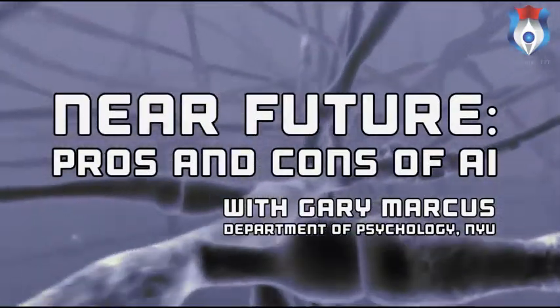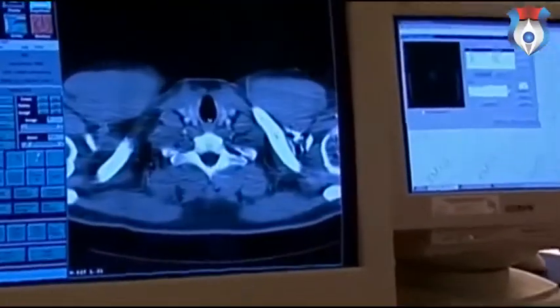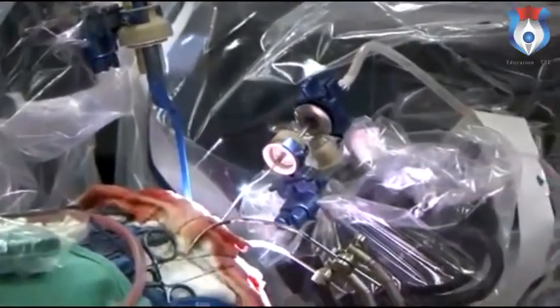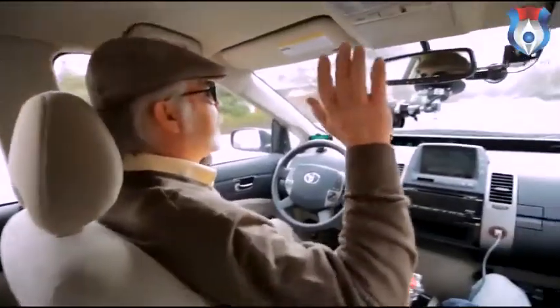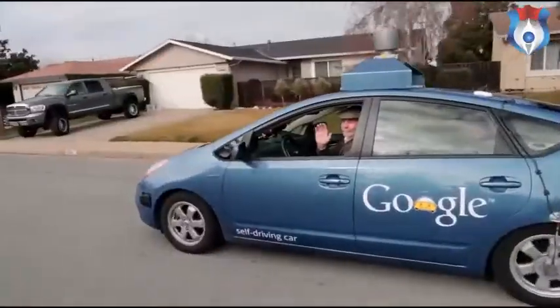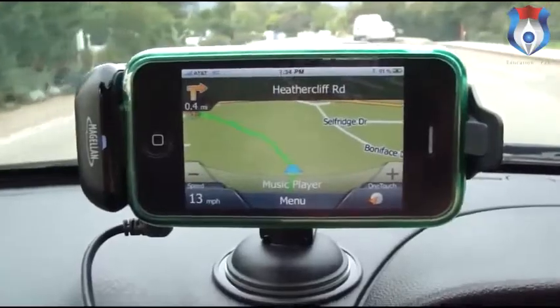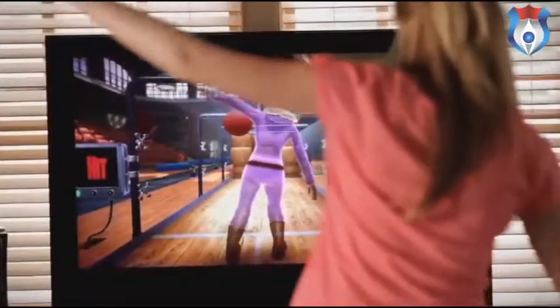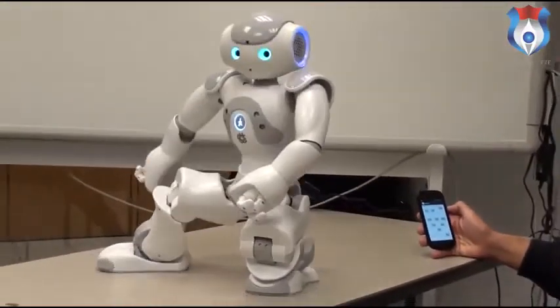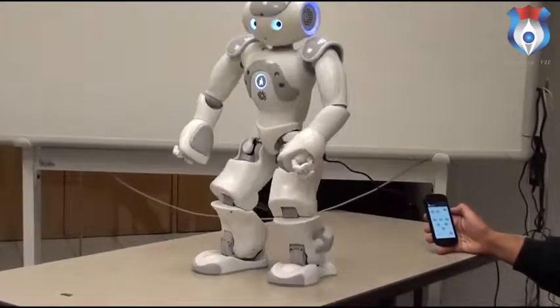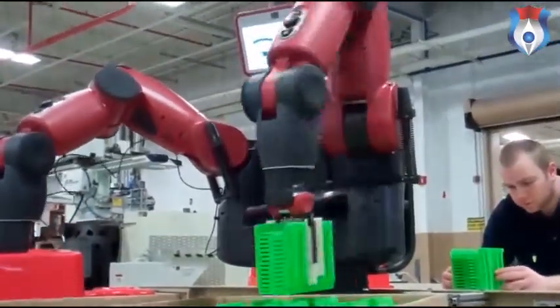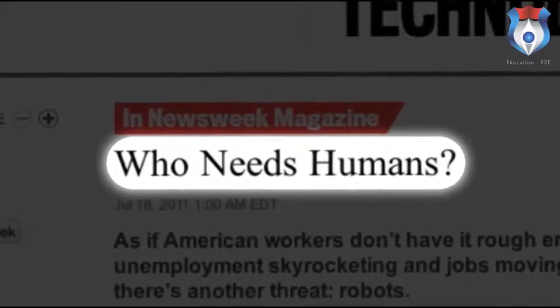There are lots of reasons to build AI. There might even be some reasons to fear AI. We're going to have better diagnosis through AI. We're going to have better treatment through robots that can do surgeries that human beings can't. It's going to replace taxi drivers for better or worse, worse for the employment, better for safety. Anytime you think that computers are involved, ultimately artificial intelligence is or will be playing a role. But I think it's a very serious worry. What will happen as AI gets better and better? Once somebody develops a good AI program, it doesn't just replace one worker, it might replace millions of workers.